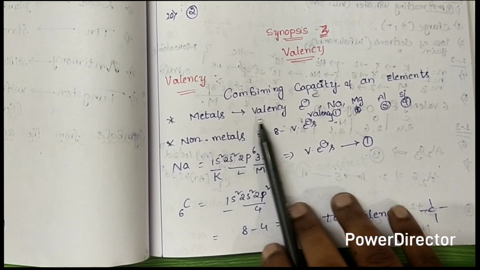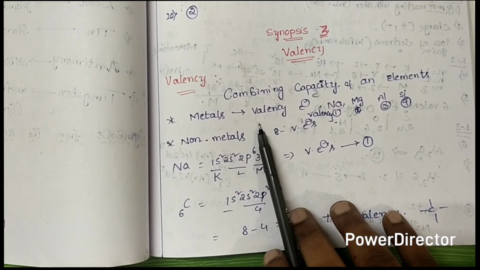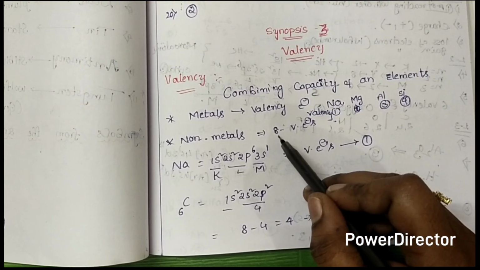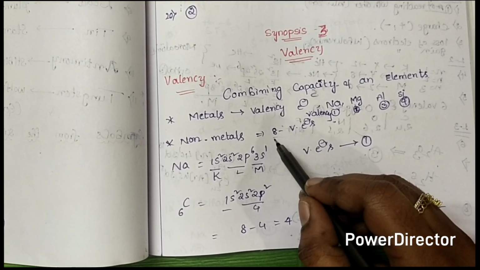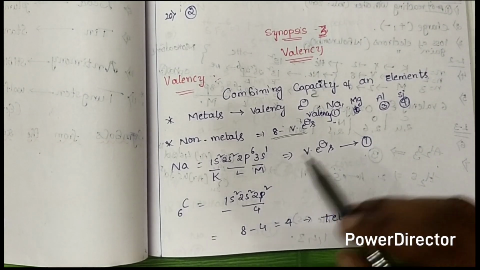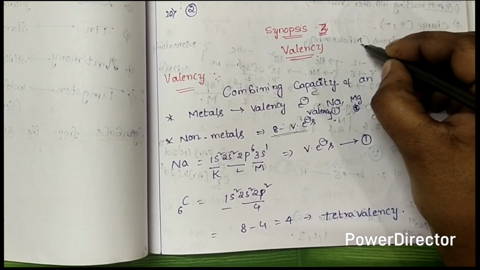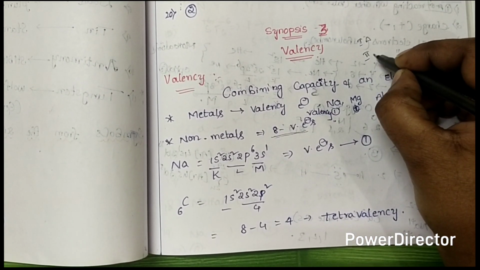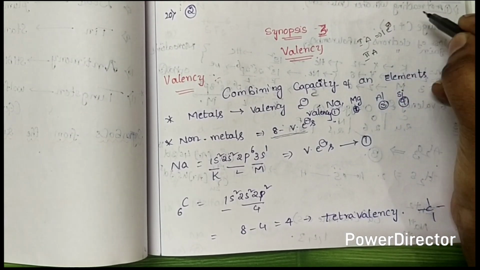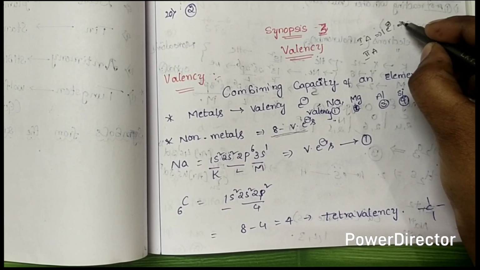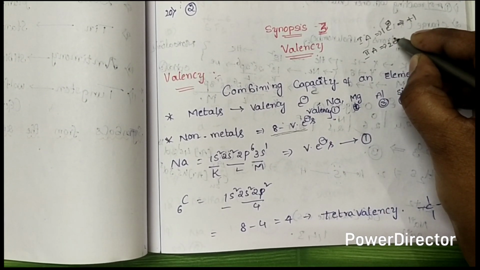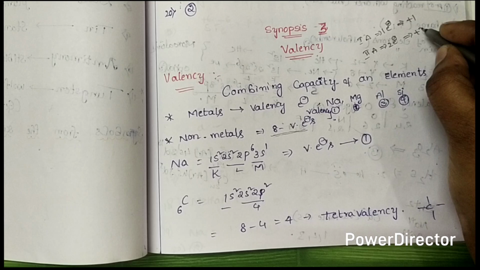For metals, the valency is the number of valence electrons, and for non-metals, the valency is 8 minus the valence electrons. Now 1A and 2A group elements: 1A has 1 electron, and its oxidation state is +1. 2A group elements contain 2 valence electrons, and its oxidation number is +2.